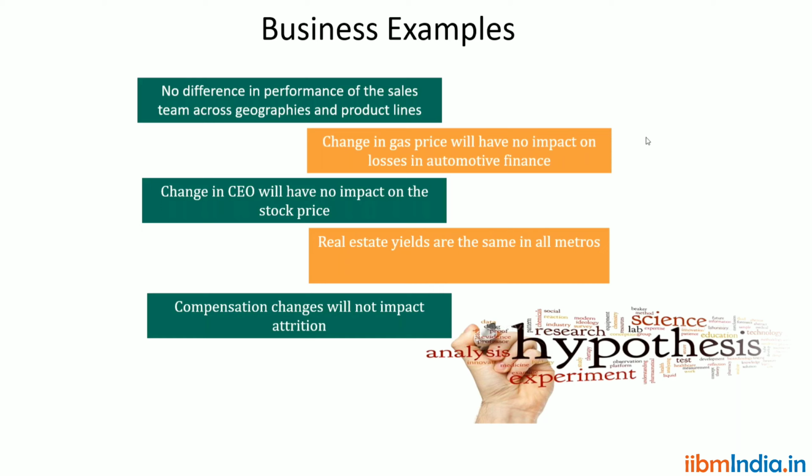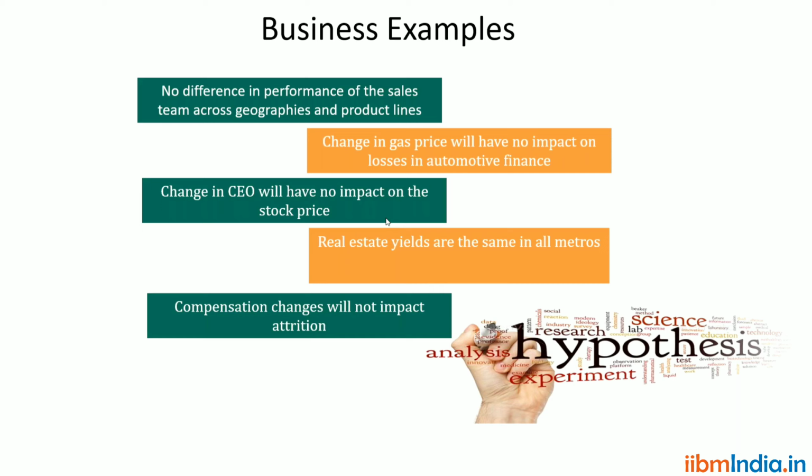We can't conclude that this statement is correct or this is wrong. For example, change in CEO will have no impact on stock price. For some companies it is true, for some companies it is false. For example, after Narayana Murthy resigned from Infosys, the stock price decreased.